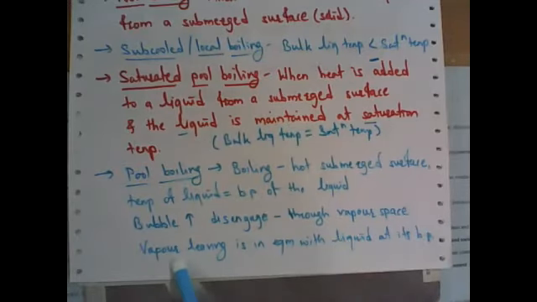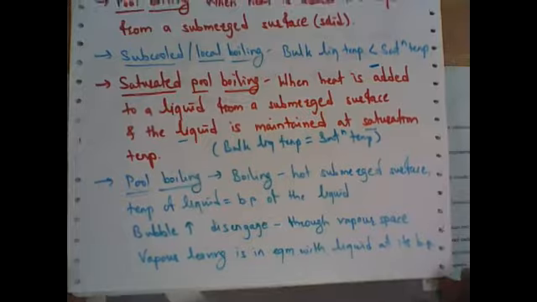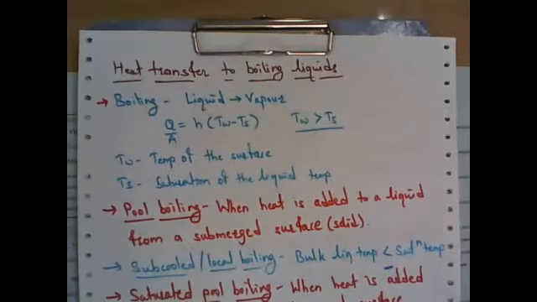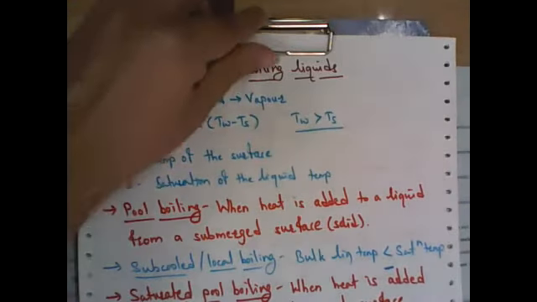Now these vapors leaving are in equilibrium with the liquid at its boiling point. Whatever the temperature of this saturated liquid is, it is equal to the temperature of this vapor. So these vapors leaving from this vapor space are in equilibrium with the liquid temperature. That is the main condition. So vapor is in equilibrium with the liquid, and this phenomenon is called pool boiling. These are the different definitions or concepts under heat transfer to boiling liquids.